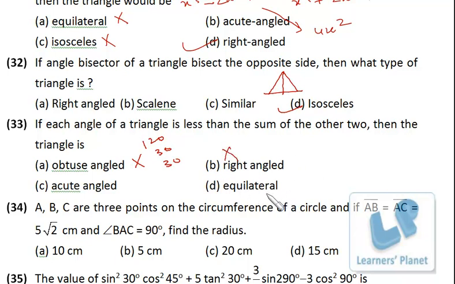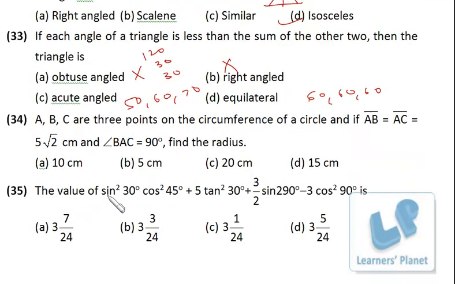Every time it is not necessary that it is an equilateral triangle, right? It is possible in equilateral, but it can be an acute angle triangle also, right? 50, 60, 70 is also valid. So it needs to be an acute angle triangle, not necessarily equilateral. Okay, so acute angle is correct. In fact, an equilateral triangle is also an acute angle triangle.